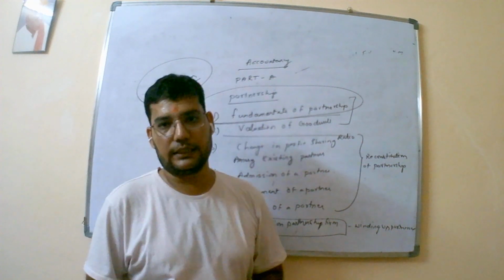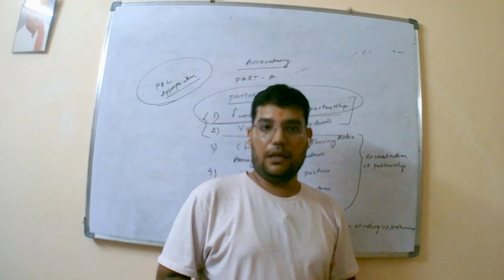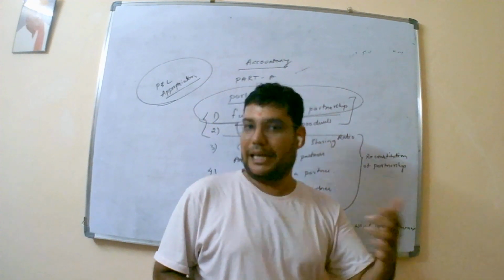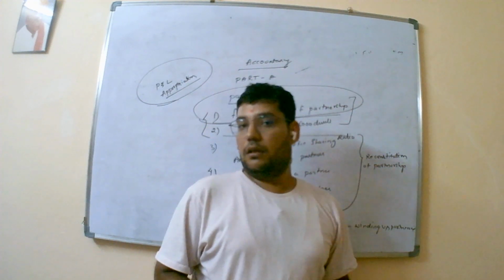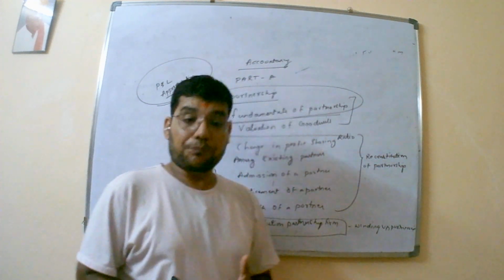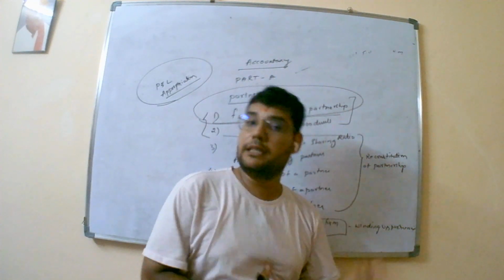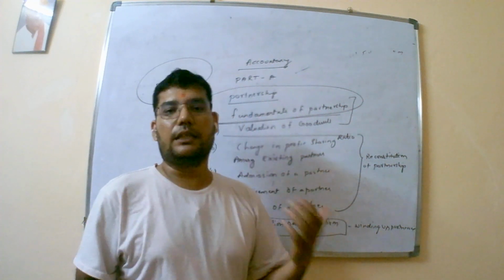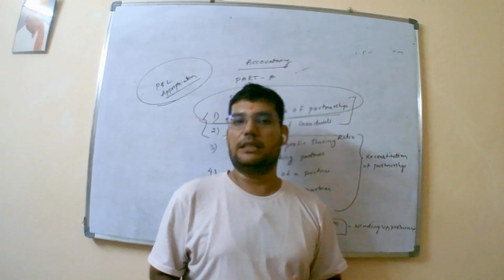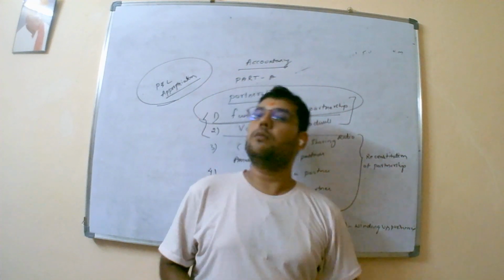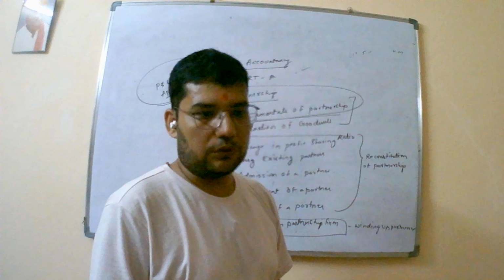Oral is also considered a partnership agreement, but there can be manipulations with oral agreements. To avoid that, people say the written partnership agreement is the best one.